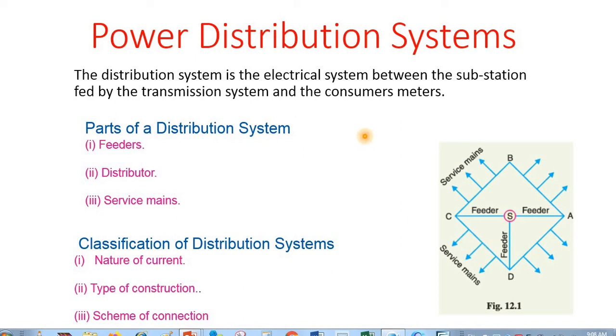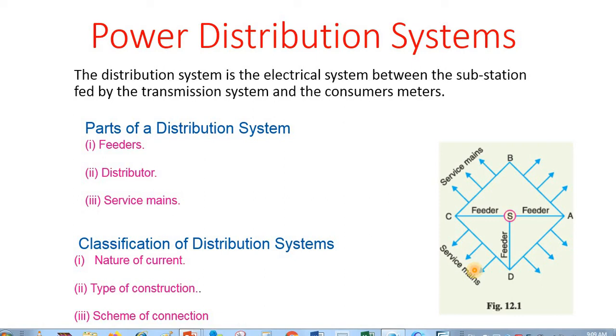The distribution system, we can define it. The distribution system is the electrical system between the substation fed by the transmission system and the consumer meters. This is the substation as a central part of this distribution system that is being supplied by the power transmission system, and the consumers are at the end of the service mains. So the overall system between substation and the consumer is known as the distribution system.